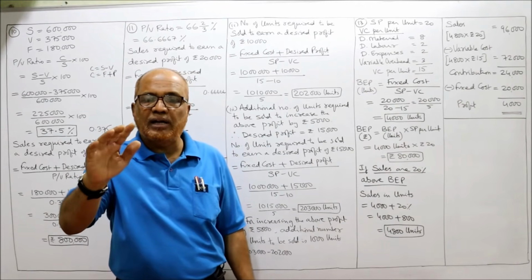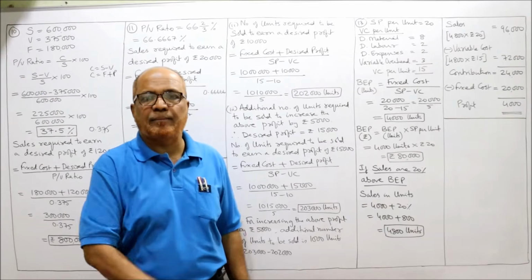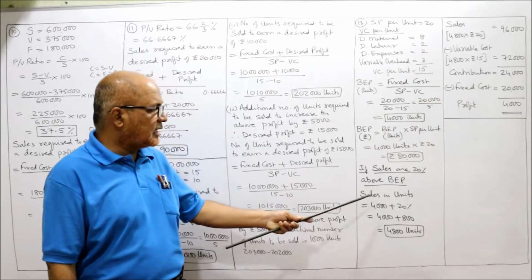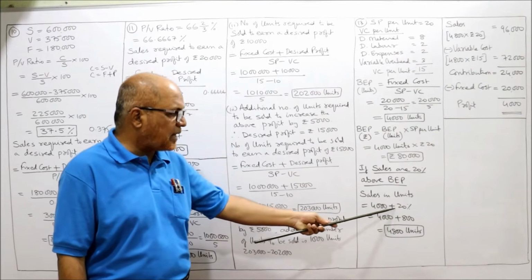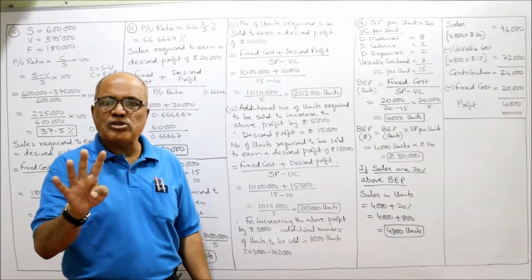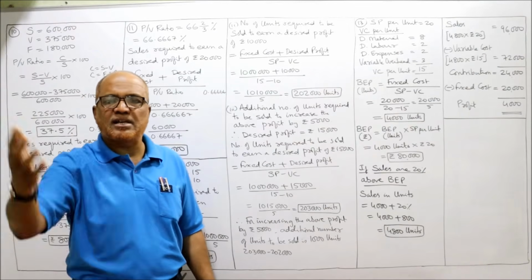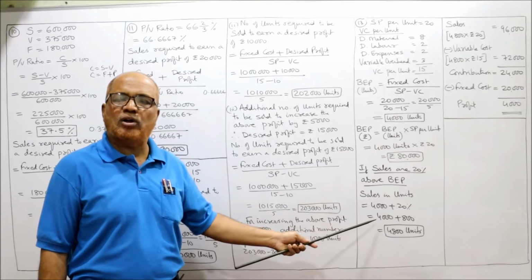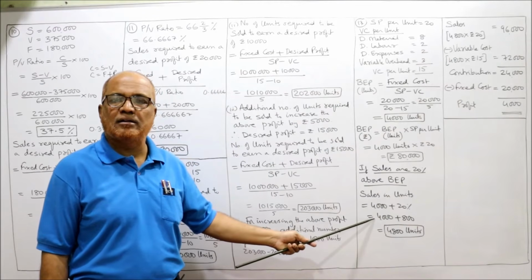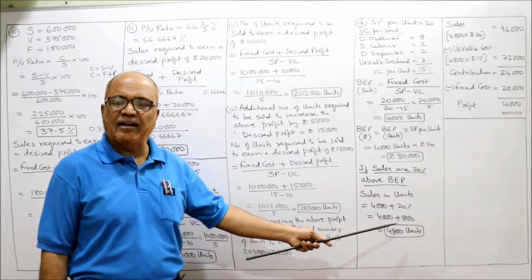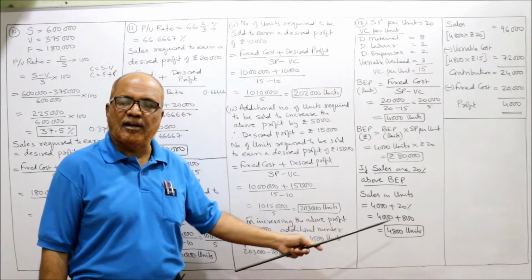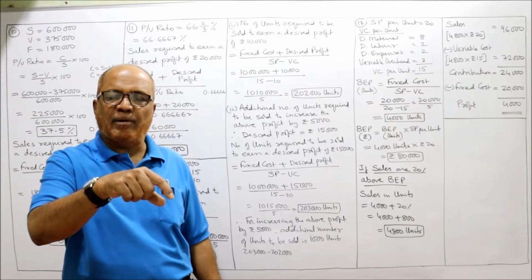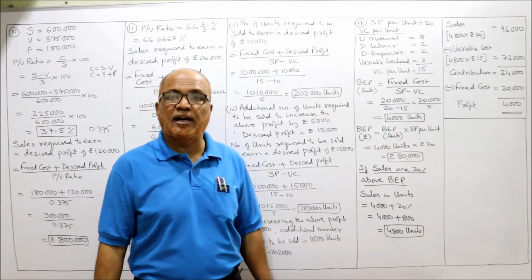If the sales are 20% more than BEP, so sales in units is equal to 4,000 plus 20%. 4,000 is the BEP, and it is a 20% extra. So 20% of 4,000 is 800. So 4,000 plus 800, 4,800 units. The sales are 20% above BEP, it comes to 4,800 units.